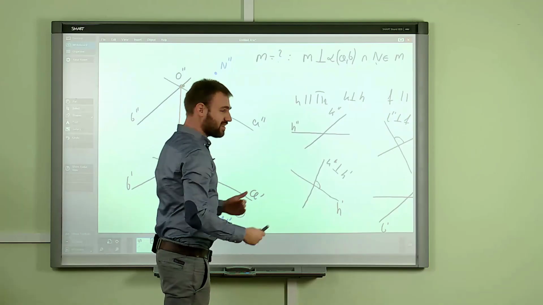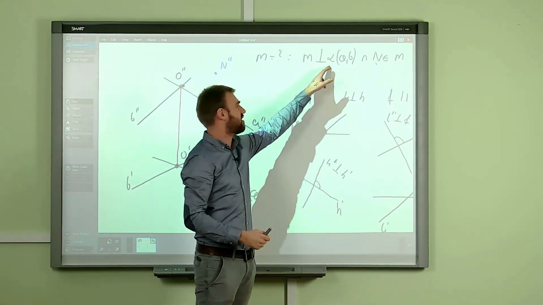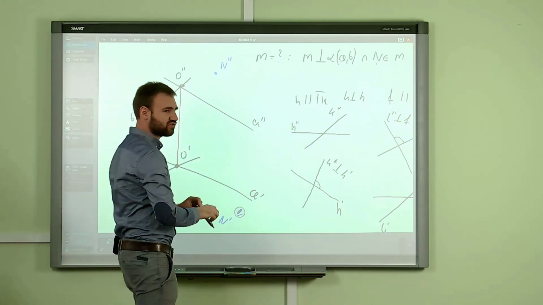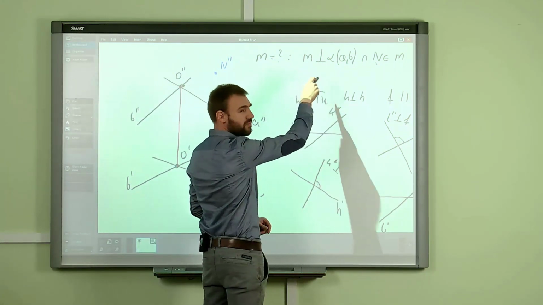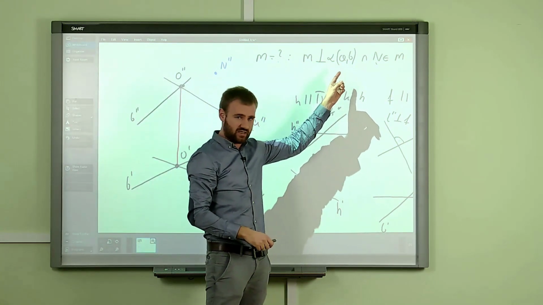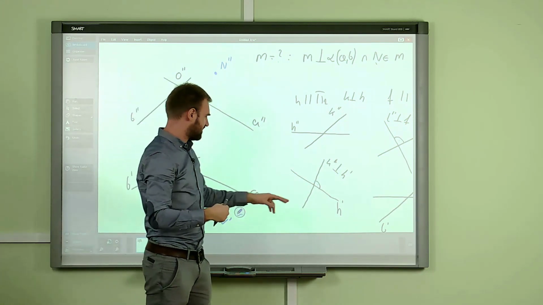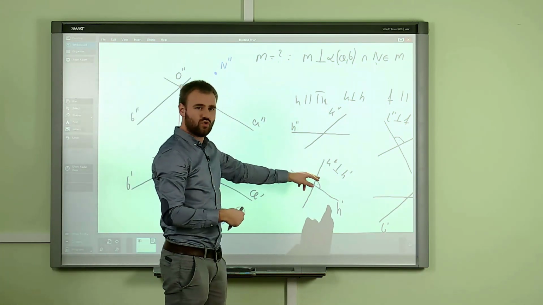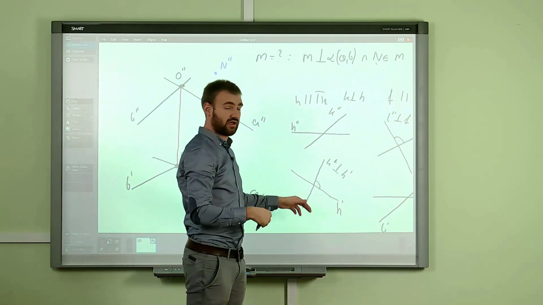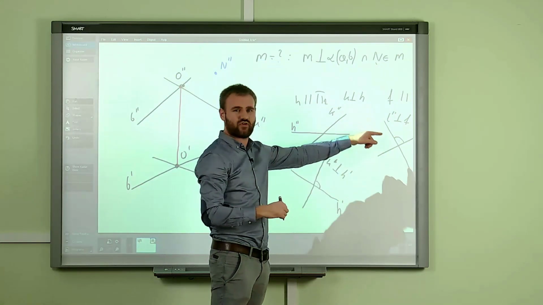Okay, nice. And look, now if we want to find the line which will be perpendicular to the alpha plane, we have to find two lines, and then we have to construct two projections of the line which will be perpendicular to both lines of the alpha plane. First thing. Second thing, if we want to use the triangles to construct the right angle, or for example a compass, we have to use horizontal and frontal lines.